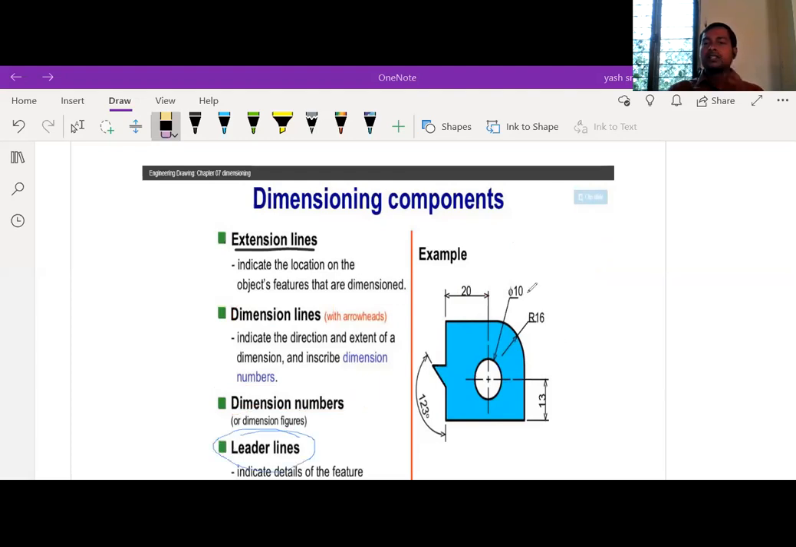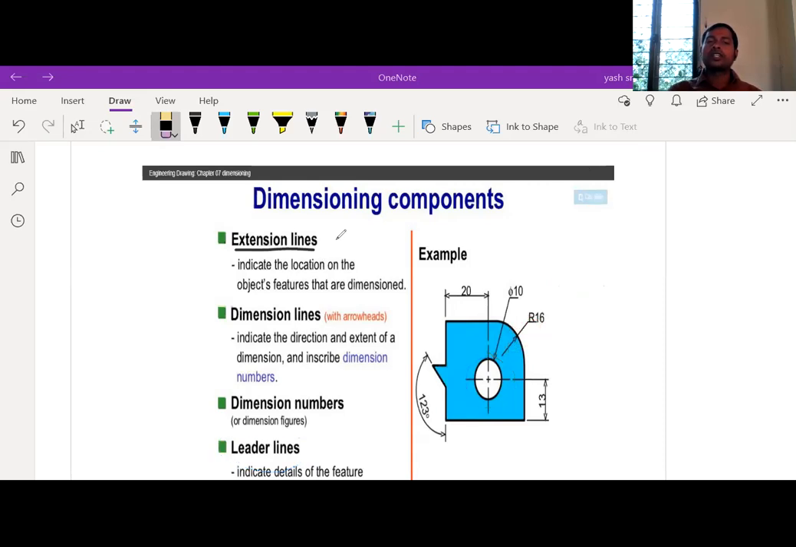What is the leader line? So this is the circle, everybody knows that one. Let me take a different one. This is the circle. To represent the circle, we should take a line like this. This is the arrow, and we should extend the line like this. This is nothing but the radius of the circle. R is nothing but a radius. I mentioned in the previous slide. Radius is 16. So whatever line we are extending, this line is called leader line.